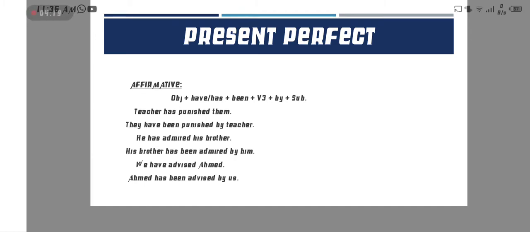Now the last example is: we have advised Ahmad. Here Ahmad is the object, advised is the verb, have is the helping verb, and we is the subject. First we put Ahmad, the object, then has been, verb third form advised, and then by, and last the subject. Because here the subject is we, when we put this subject at the end of the sentence, we put us.